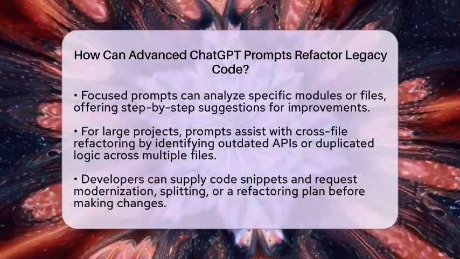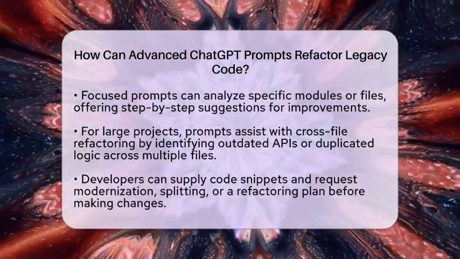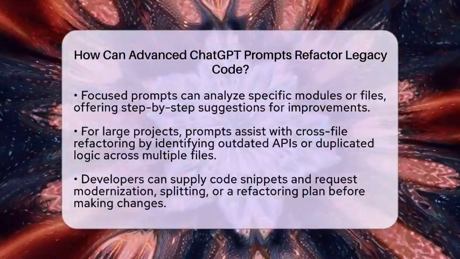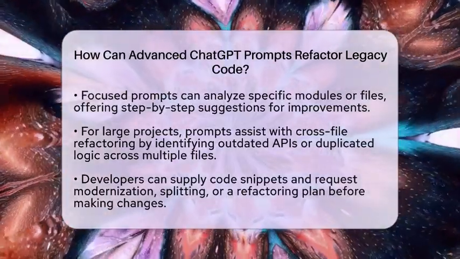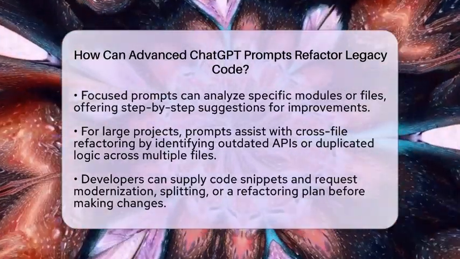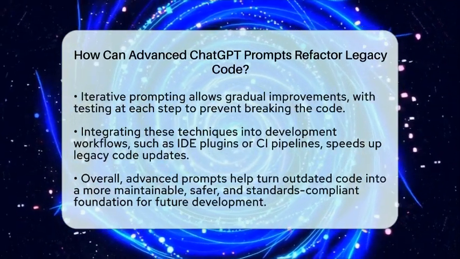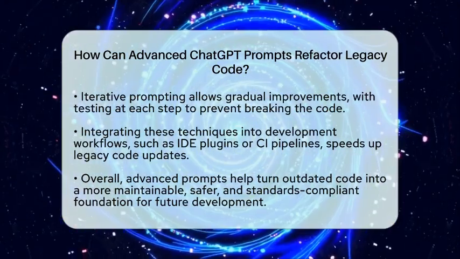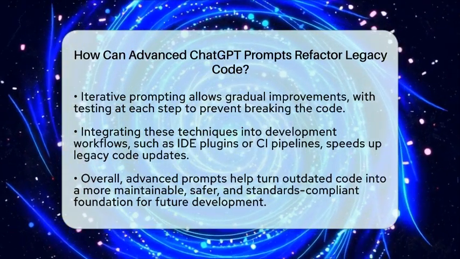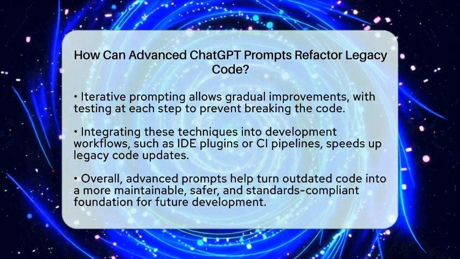For large projects, prompts can help with cross-file refactoring by identifying duplicated business logic or outdated APIs and proposing comprehensive updates. In practice, developers can supply snippets of old code and ask ChatGPT to modernize or split them into smaller functions. They can request a refactoring plan before making changes or ask ChatGPT to identify code smells and suggest fixes. Using iterative prompts, developers can improve code gradually, testing each change to ensure nothing breaks.